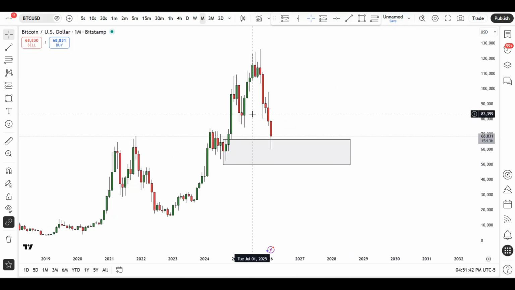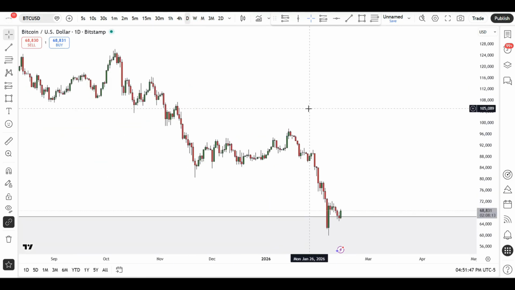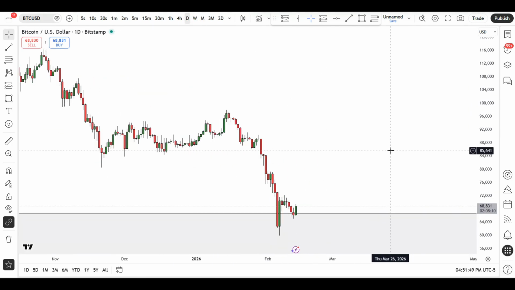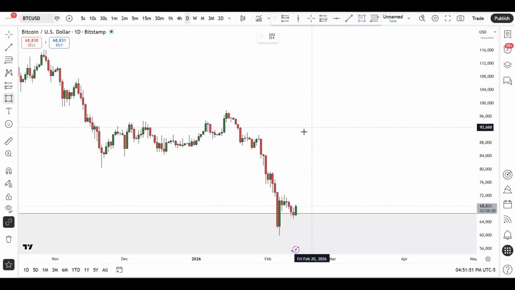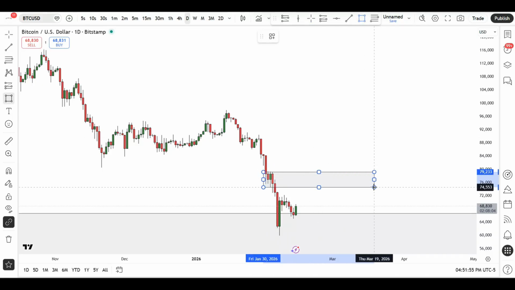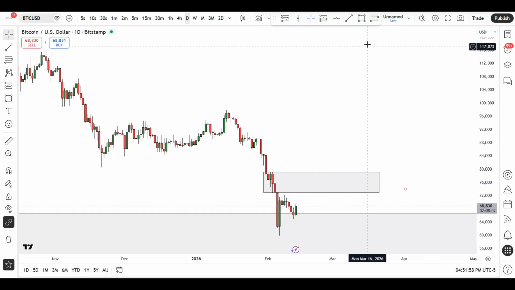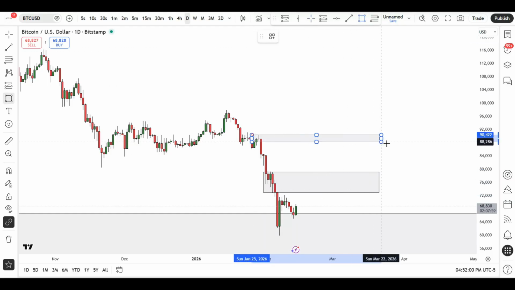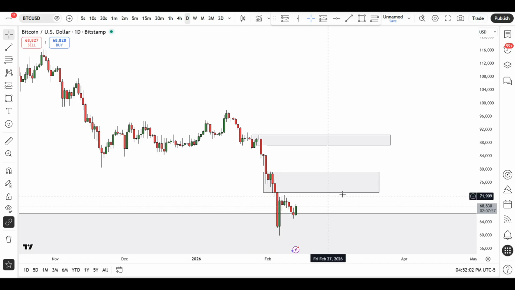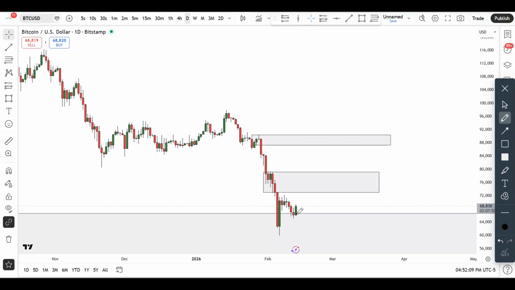Now, from a trading perspective, like I pointed out last week, if you take a look at the daily charts, there are a few areas to keep an eye on here. Obviously, we have this particular supply zone area. This is the first one. And we also have another one in this particular area. So if the market is still below these areas, in my own opinion, chances are that you might be just a little too early to the party, because the market can tap in here and then give us a new low, taking off this previous swing low.